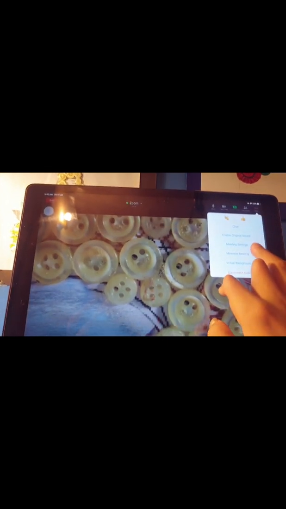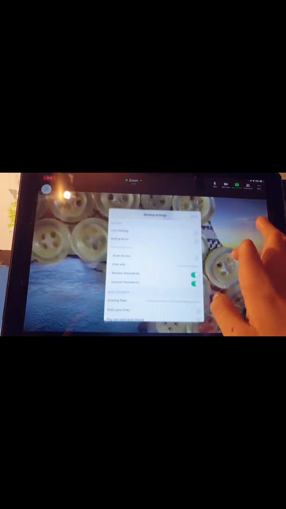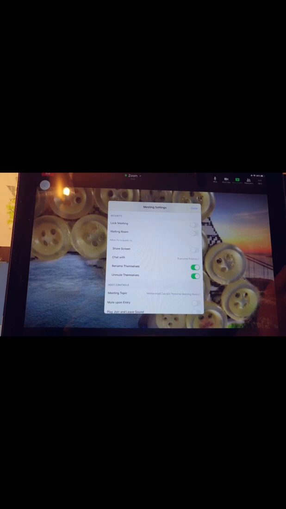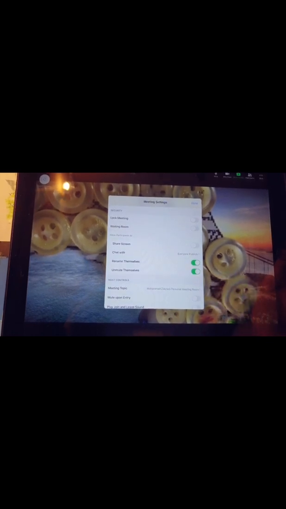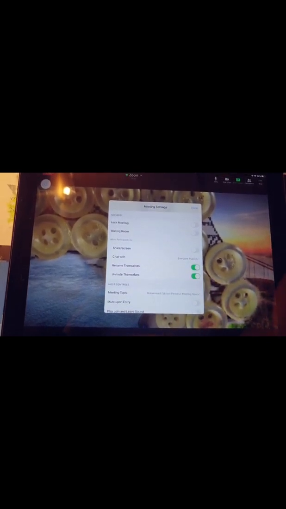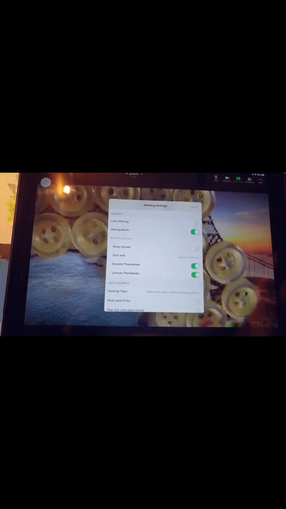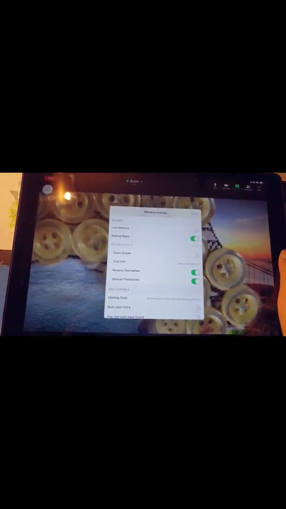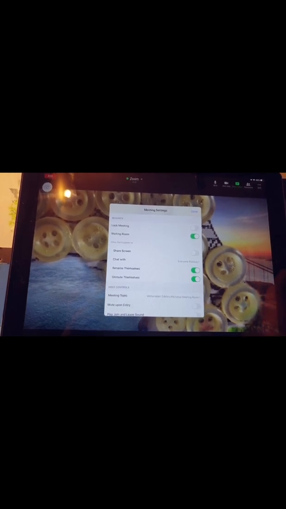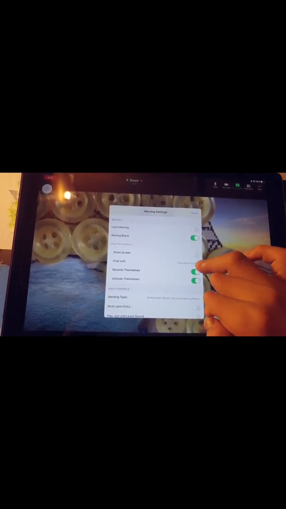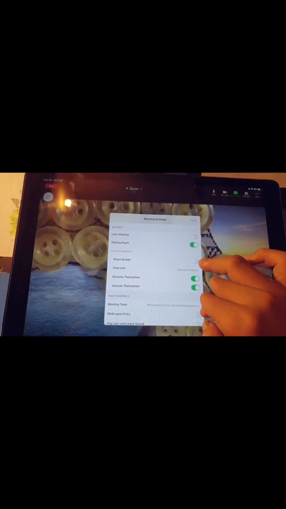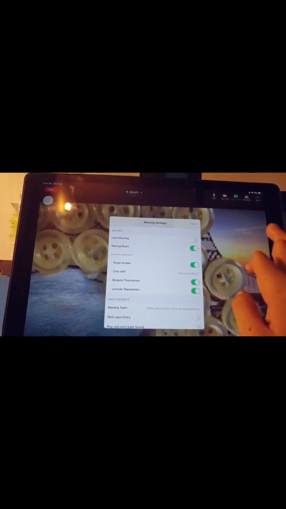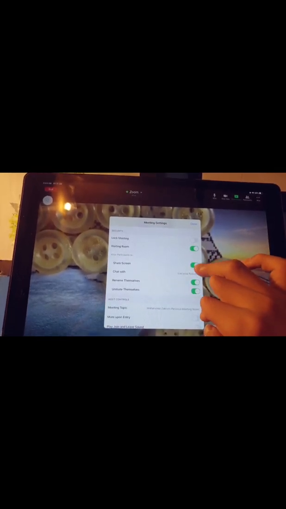And now I'll tell you what the meeting settings are for the host only. The host can lock this meeting, so no one can join this meeting now. And you can enable the waiting room so you know who is coming, and without your permission they can't come in. Allow participants to share: you can disable participants from sharing. If you click this, it has enabled it.